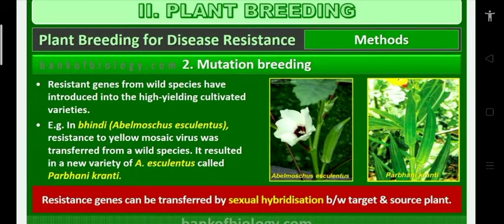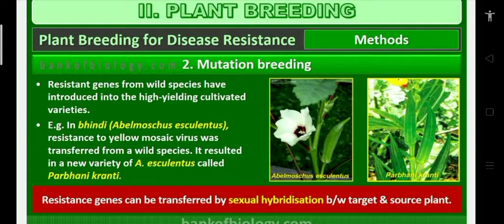Then one more variety. Generally, resistant genes from wild species are introduced into high yielding cultivated varieties. For example, some crops have disease resistant capacity but do not have high yielding capacity. At that time, what to do? That gene is introduced along with disease resistance into the high yield crop. Both will come. For example, bendi, Abelmoschus esculentus, is the scientific name.